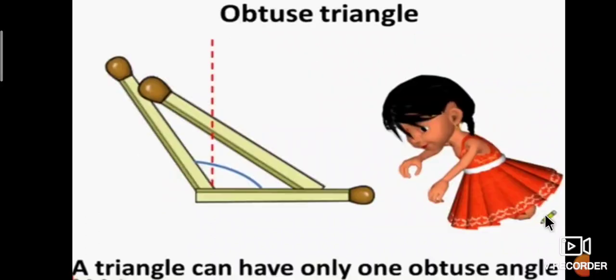Again, another one using three matchsticks. Okay, Sita, make another triangle. That is an obtuse triangle, because the triangle has only one obtuse angle. Sita, you also practice using matchsticks to make different types of triangles on the basis of sides and angles.